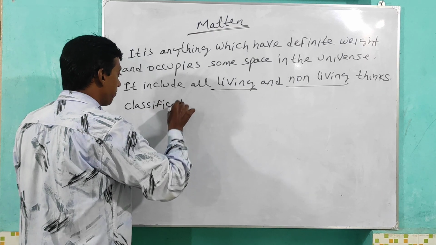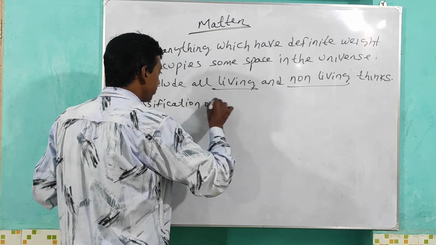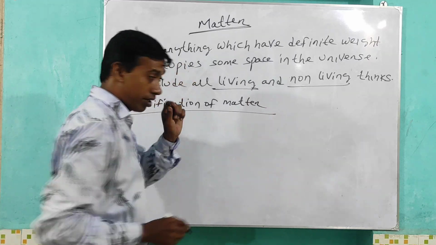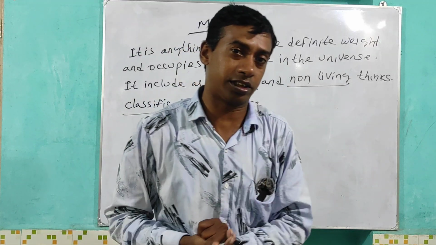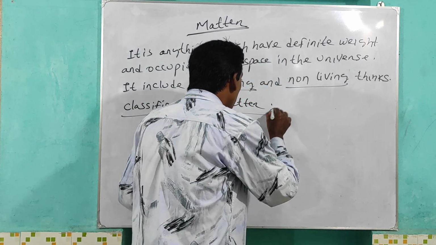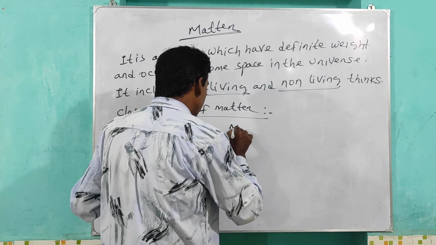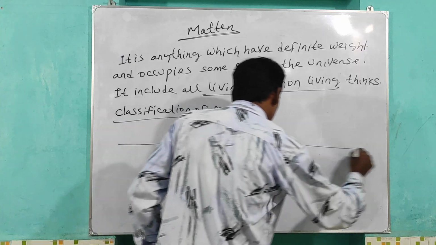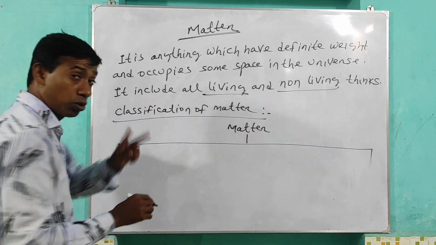Classification of matter. Matter is mainly classified into two types.